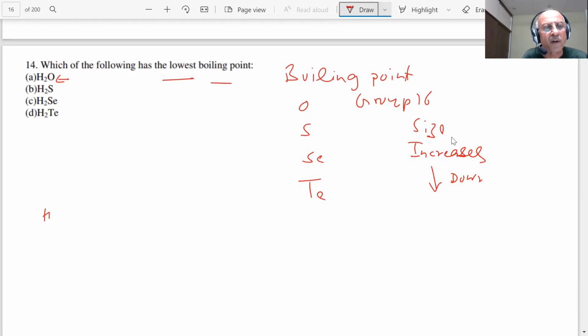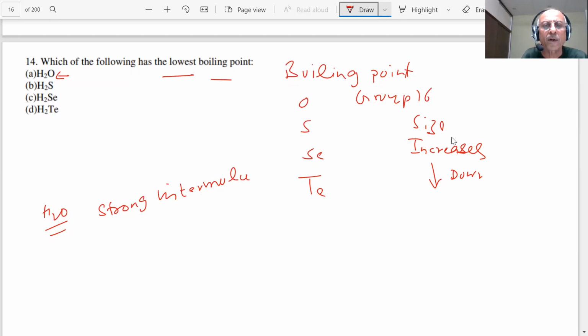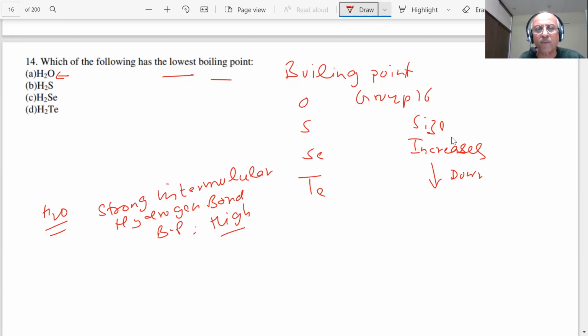What happens in water? Water shows strong intermolecular hydrogen bonding. So the boiling point of water becomes high. It shows an exception, a high boiling point because of the intermolecular hydrogen bonding. So in this case, the only possibility is H2S, students. Our answer will be B, H2S. So water is an exception because of the intermolecular hydrogen bonding.